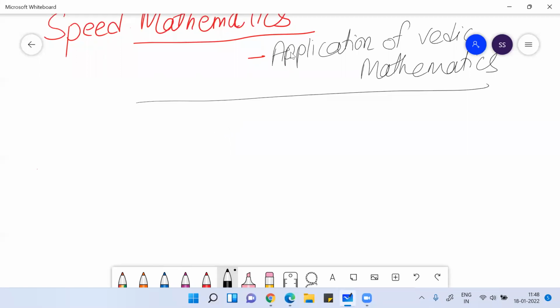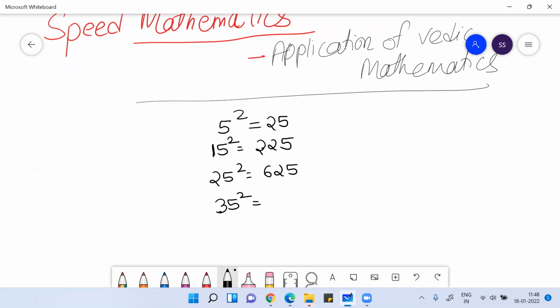If I talk about the square of 5, the square of 5 is 25. If I ask you what is the square of 15, many people know the answer: it is 225. The square of 25 is 625. If I ask what is the square of 35, many people will not be aware. The square of 35 is 1225. The square of 45 is 2025, and the square of 55 is 3025.